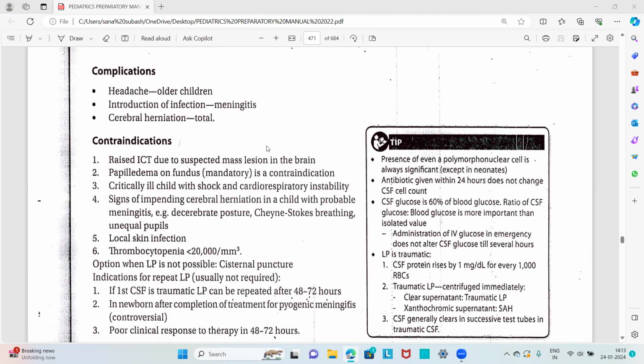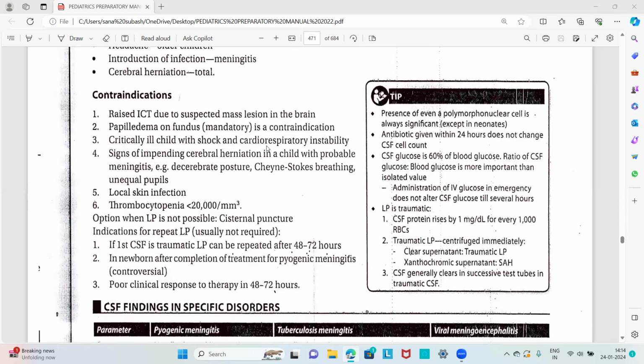Then contraindications for lumbar puncture: raised ICT due to suspected mass lesions in the brain. Papilledema on fundus is a contraindication. A critically ill child with shock and cardiorespiratory instability is a contraindication. Signs of impending cerebral herniation in a child with probable meningitis is a contraindication. Then local skin infection, and thrombocytopenia less than 20,000 per cubic millimeter. If the first CSF is traumatic, lumbar puncture can be repeated after 48 to 72 hours. In newborns, it is controversial after completion of treatment for pyogenic meningitis, and also for poor clinical response to therapy in 48 to 72 hours.